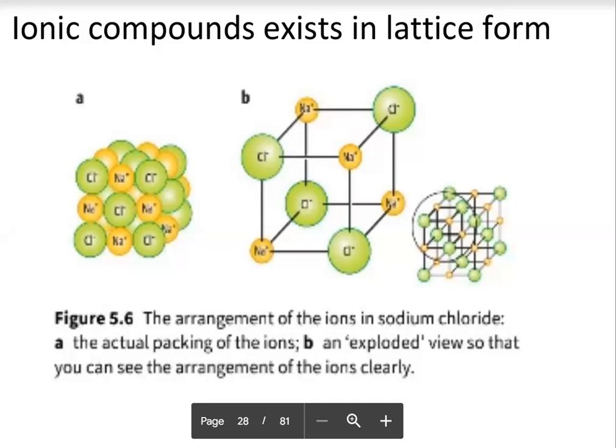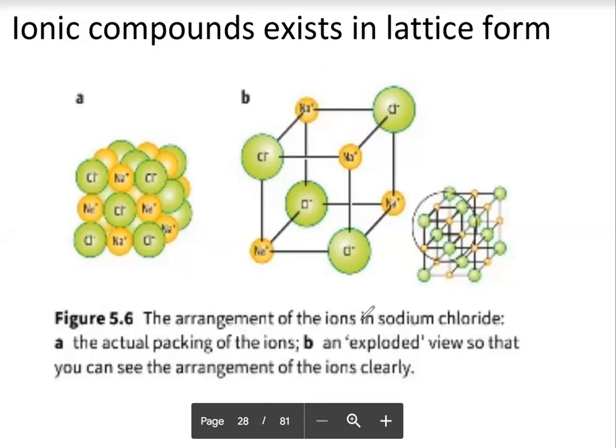The properties of an ionic compound are because of its structure and its bonding, right? Now we need to understand that the ionic compound exists in the lattice form. The lattice is basically where a large number of oppositely charged ions are packed together.